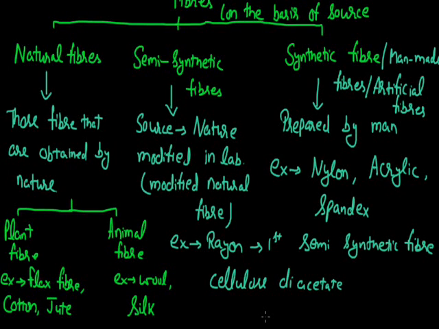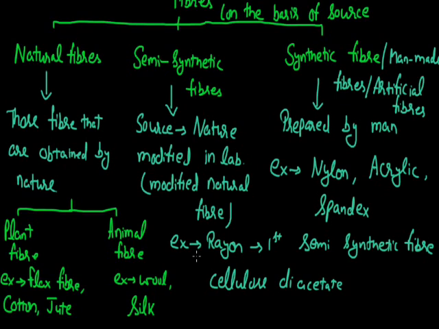The same raw material is used for another semi-synthetic fiber, that is rayon. For the formation of rayon, again we use cellulose as the raw material, and this raw material is further treated with various reagents like sodium hydroxide, carbon disulfide and sulfuric acid in the laboratory. By the treatment of natural cellulose with different chemical reagents in the laboratory, we can prepare this rayon, and that is why it can be termed as a semi-synthetic fiber.